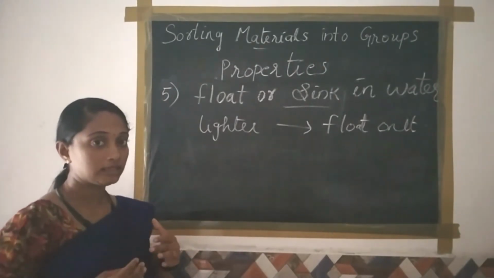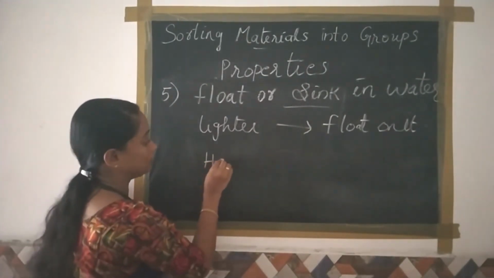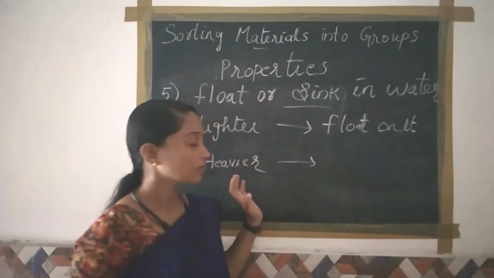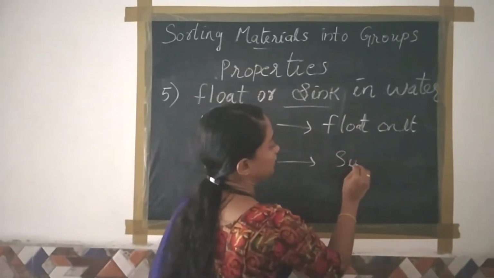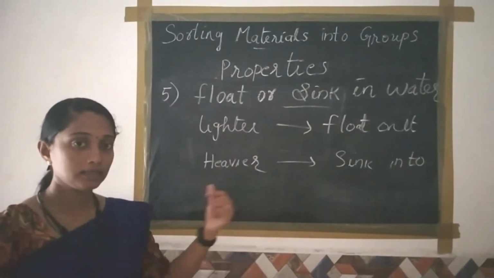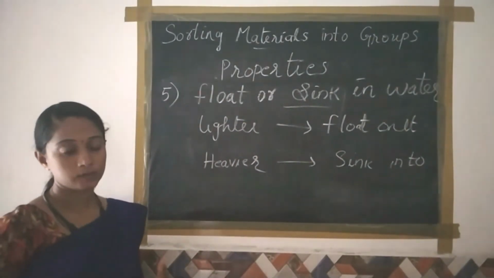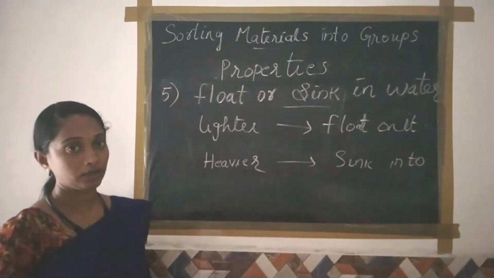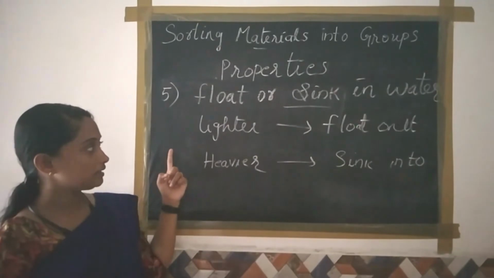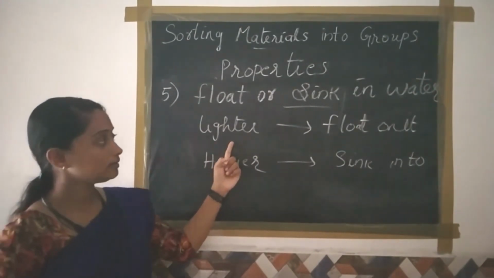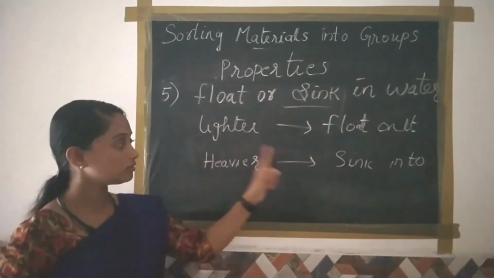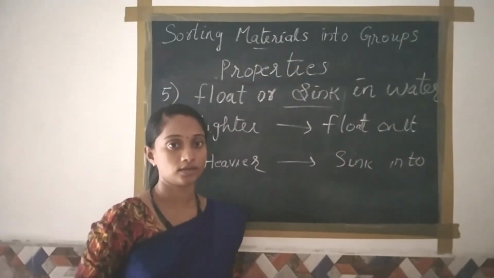And which materials are heavier than water? Those materials sink into the water. For example, all metals, iron, coins. So this is the fifth property: material may float or sink into the water. Materials that are lighter than water float on it, and materials that are heavier than water sink into the water.